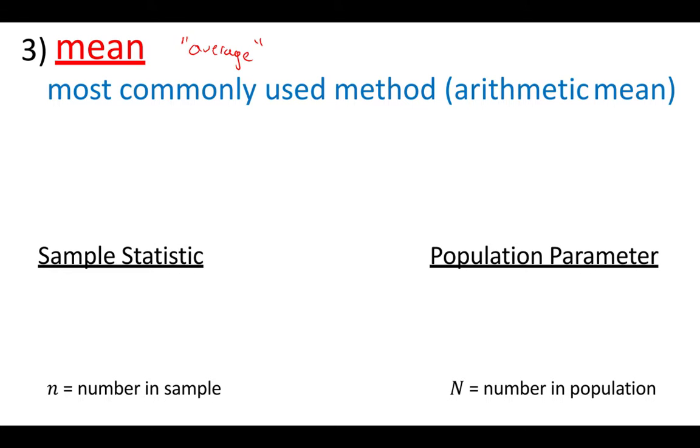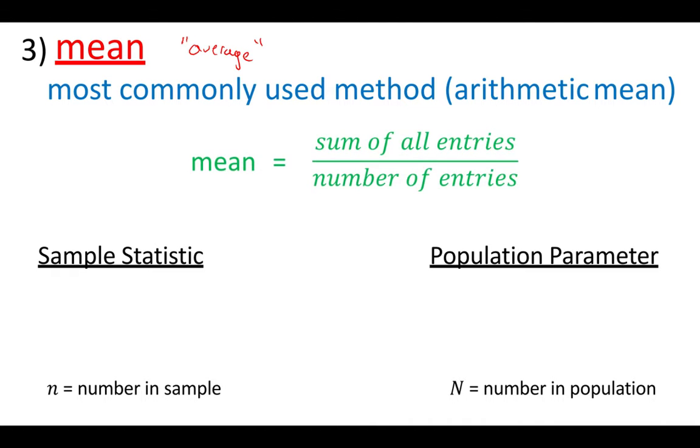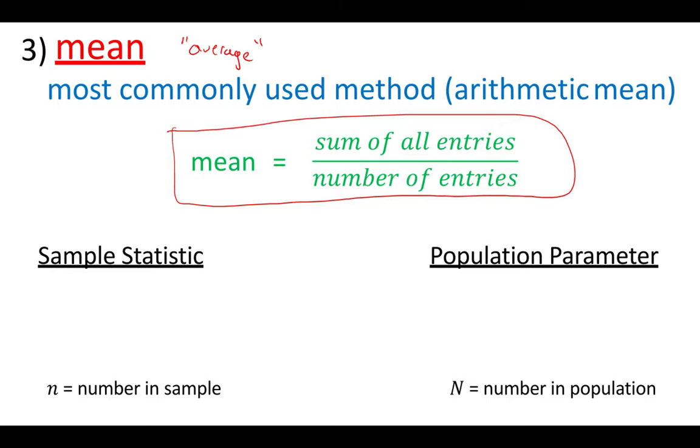Arithmetic comes from arithmetic, which back in the day, if you've ever heard the saying reading, writing, arithmetic, was just what they called math back in the day: addition, subtraction, all that stuff. All right. Now, finding the mean, you probably know how to do this from the past. We're going to sum up all of the data entries, so sum up all the numbers, and then you divide by the number of entries, the number of data values. So add them all up and then divide by how many there are.